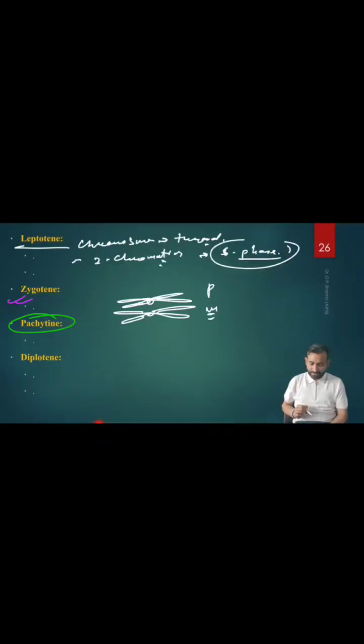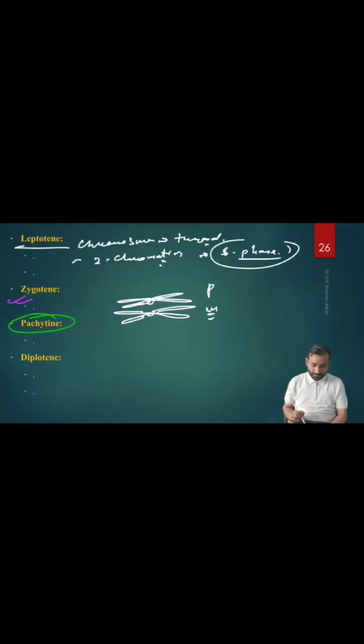In the pachytene stage, what happens? The homologous chromosomes here, can you see here? Two chromatids, right? In the middle, in the centromere, these two chromatids are attached together by a protein, right? The cohesin protein.